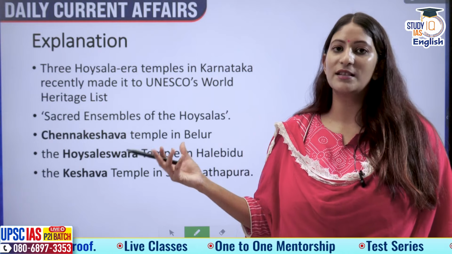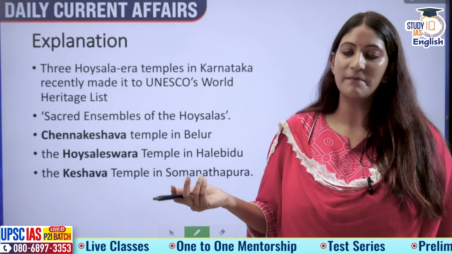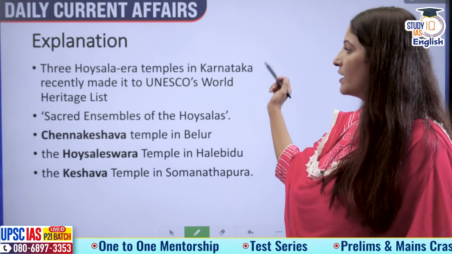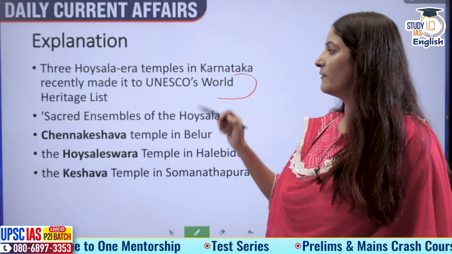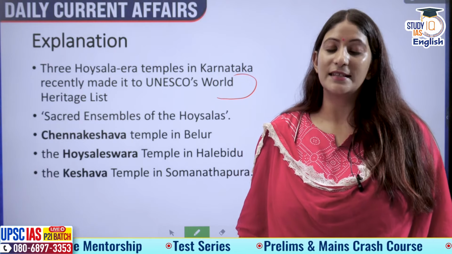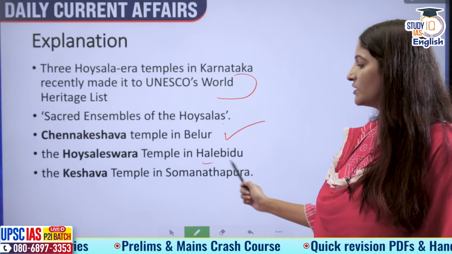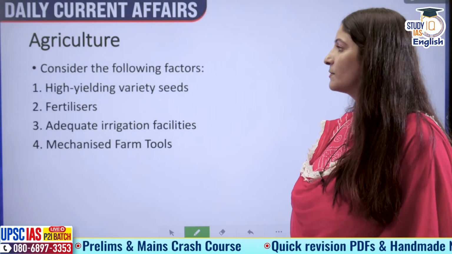We have of course gone over the Hoysaleshwara Temple time and again. This is a kind of question that can be asked once again to you, okay? And these have now become a part of UNESCO's World Heritage List. Okay, moving on. Chennakesava Temple is in Bellur, Hoysaleshwara in Halebidu, and Kesava in Somnathapura.